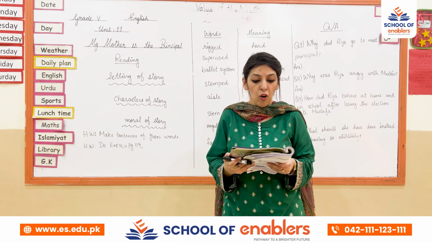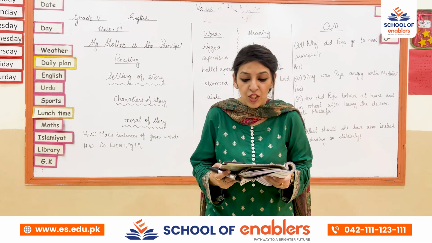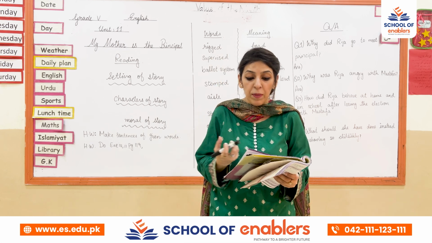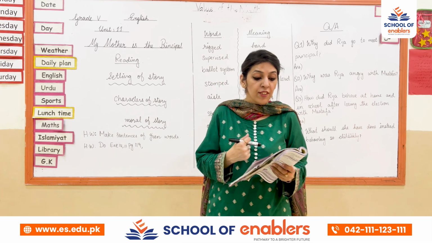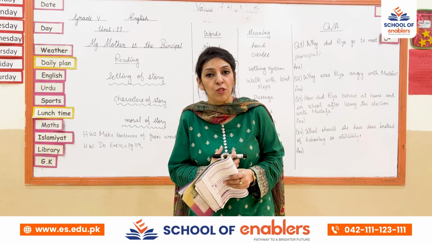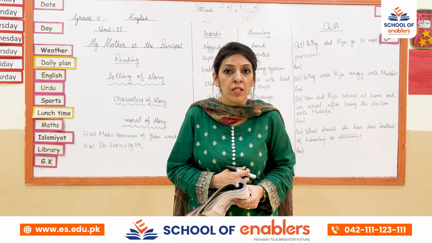Next is, all the children had dash in the assembly hall for the elections. They were gathered in the assembly hall for elections. Rachel left her mother's office. How did she leave the office? When you read the story, you will come to know how she left the office.